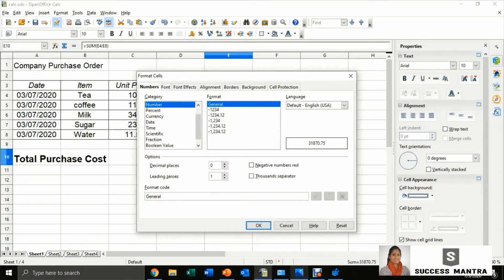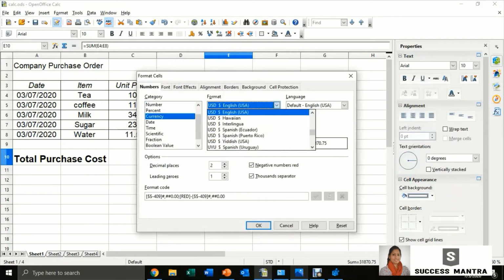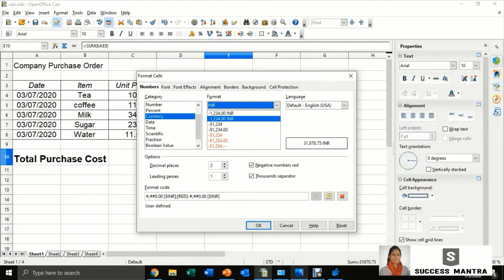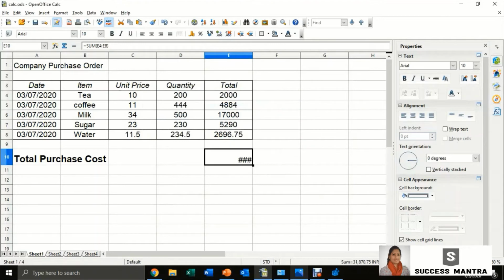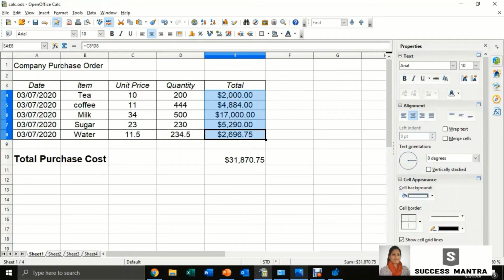You can also format the cell. This is a total, so you can also select the currency unit. If you want it in INR or dollar or euro, whichever you want, you can select it. This hash symbol is not an error. It means that the column width is not enough for the data value. So just extend the column width. There is a currency option here also. If you click there, it will show the dollar symbol. So it's up to you to select the unit for the currency.